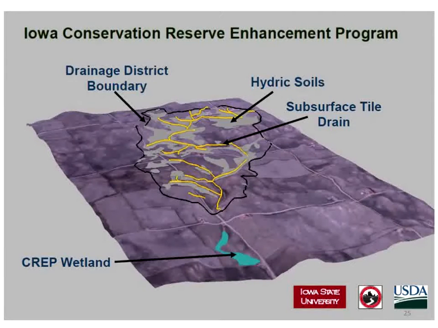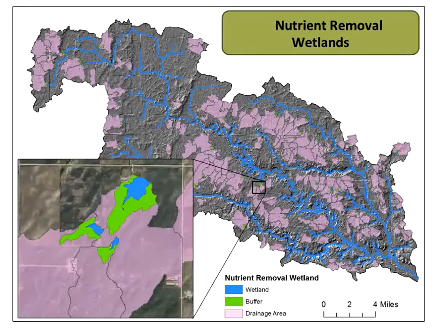Okay, and so here's the idea. Put in the impoundment in the lower part of the watershed. It doesn't interfere with drainage systems in the upper part of the watershed. And so depending on the area of this wetland relative to the contributing area, you can get 40 to up to 80% nitrate removal, depending on the load coming through there. It varies from year to year.